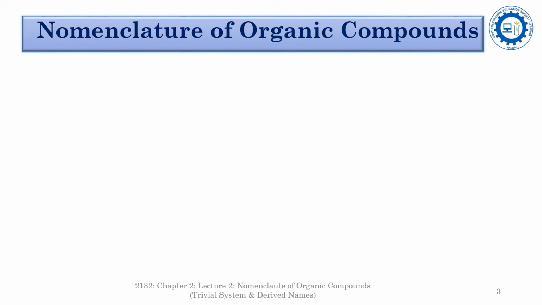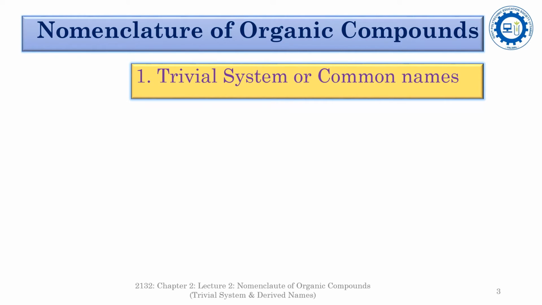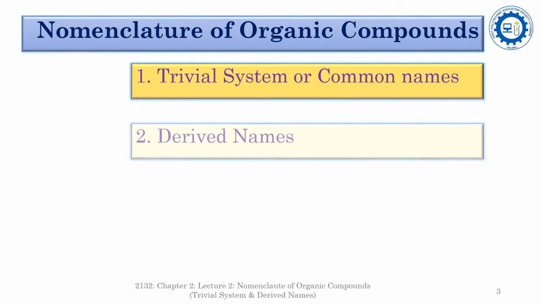Hello students. In the previous lecture session, we discussed the classification of organic compounds. In this lecture session, we will discuss the nomenclature of organic compounds. There are three main systems adopted for nomenclature of organic compounds. The first is the trivial system or the common names. In this system, the organic compounds are named usually on the basis of their source, property, discovery, and structure. The second one is the derived names.